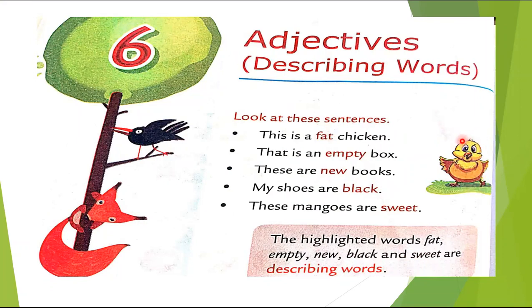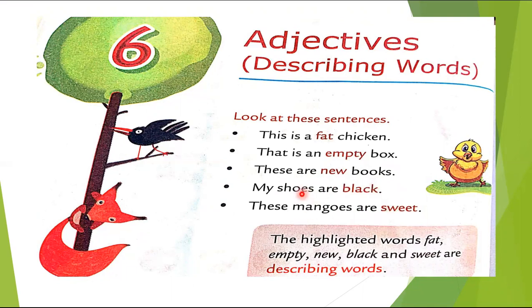Box is there, but how is it? Box is empty. So, empty box. Books are new. Shoes are black. And mangoes are sweet. So we are describing nouns with the help of these words. That's why they are called describing words.